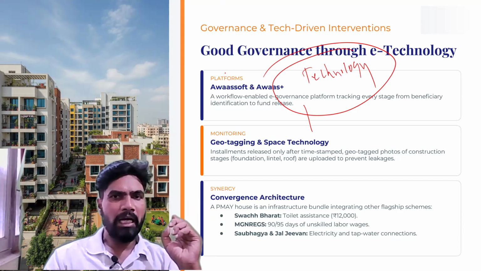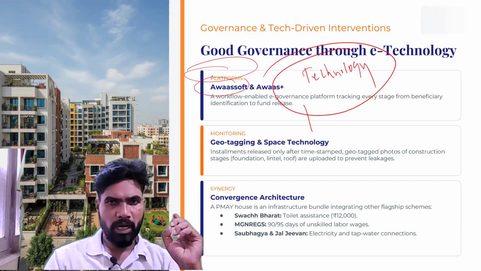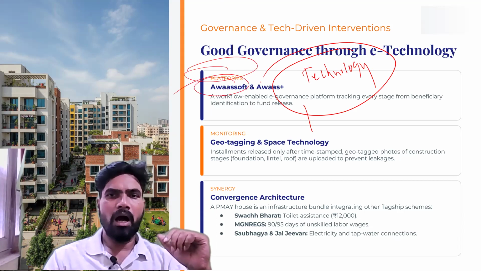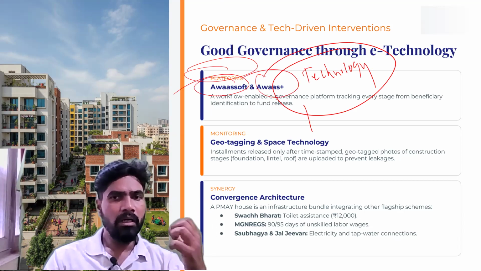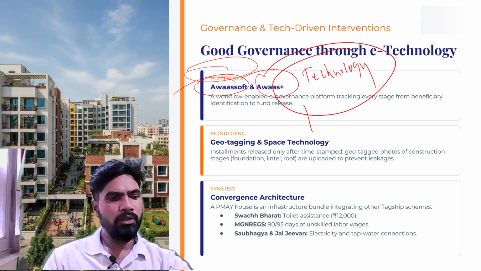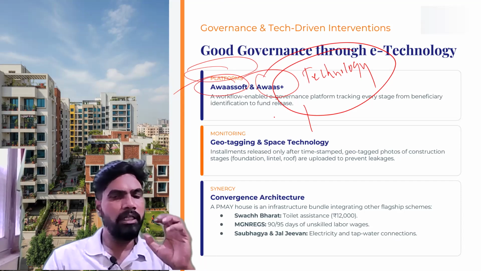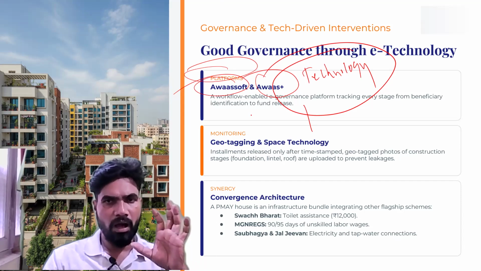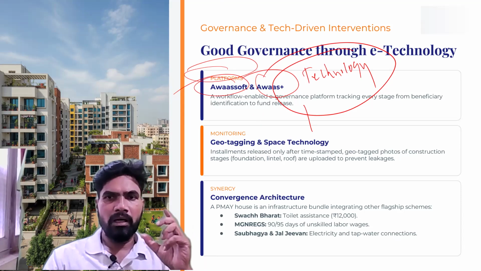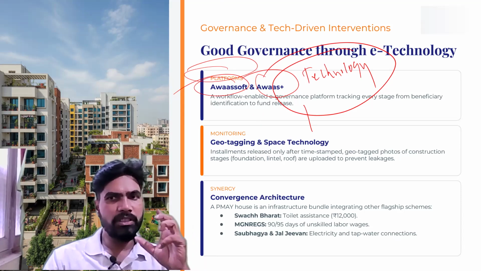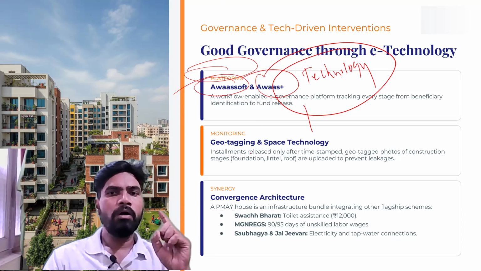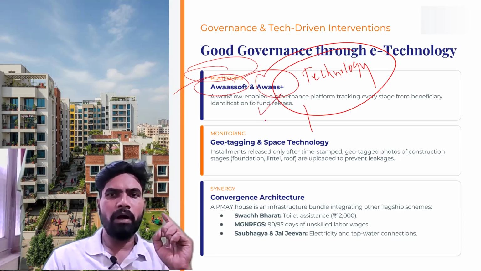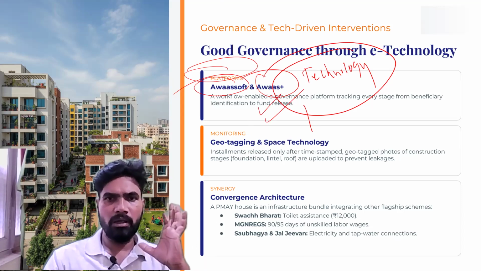So first, some platforms are there. Awaassoft platform is there. It is a web portal, and Awas Plus app is there. It is an app for collecting survey data. This is a workflow-enabled governance platform, both Awaassoft and Awas Plus, and it is tracking every stage of the program from beneficiary identification till the fund release stage. That is the end of the program.